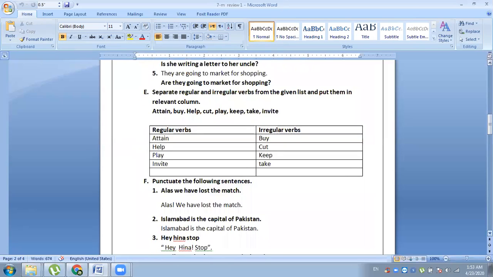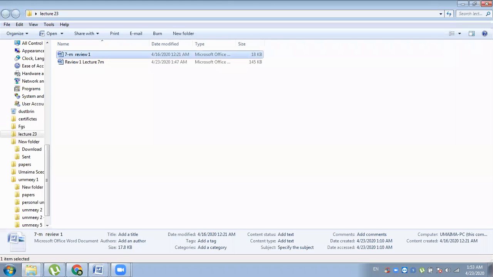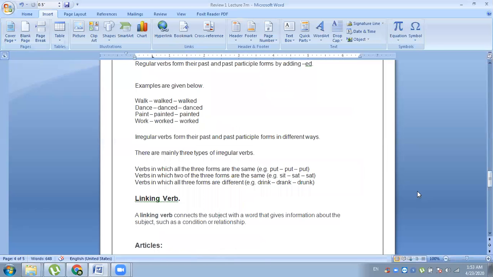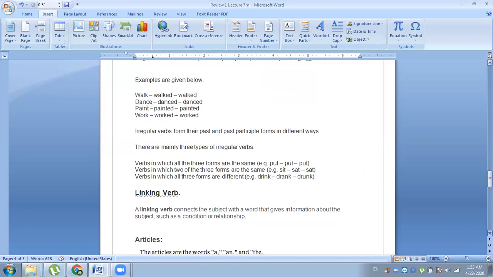Now we talk about punctuation. So what is punctuation? And we will talk about the linking verbs.